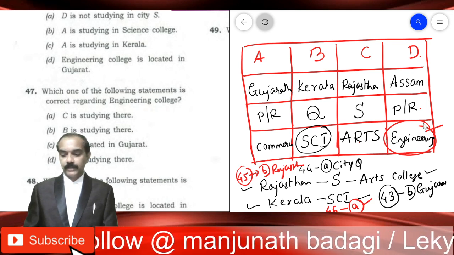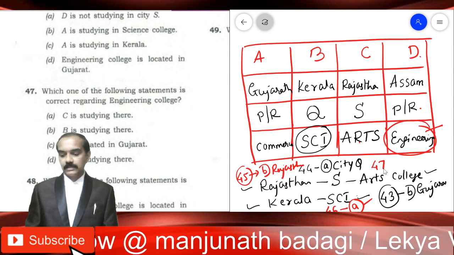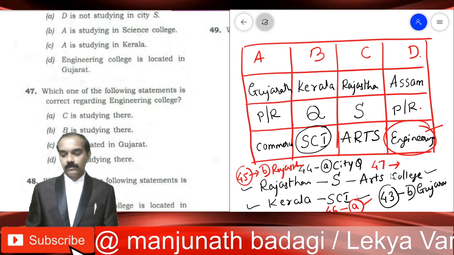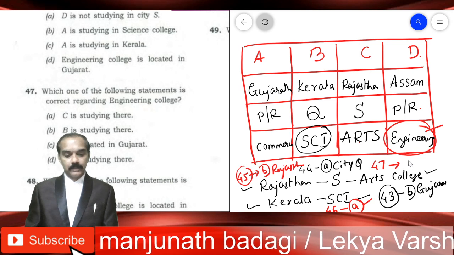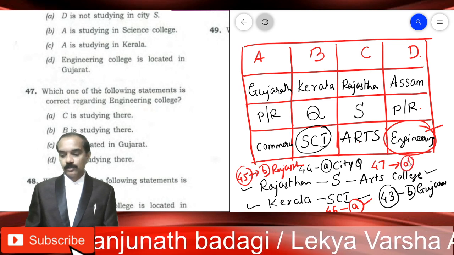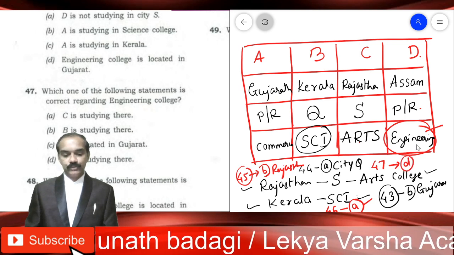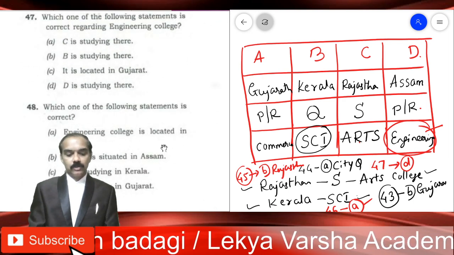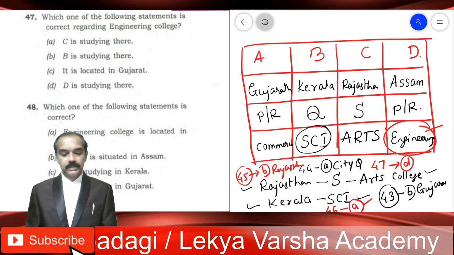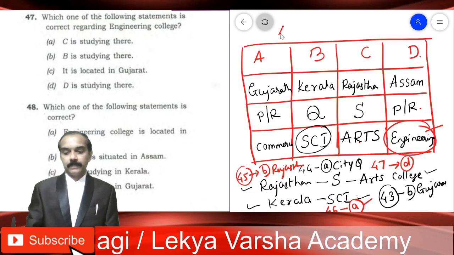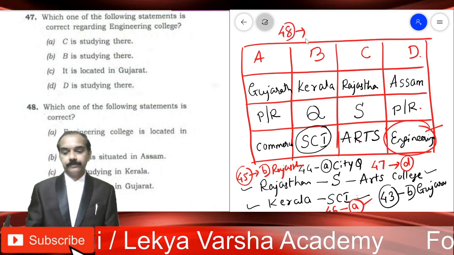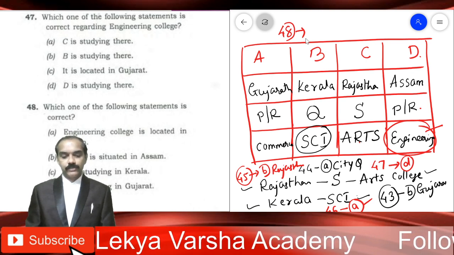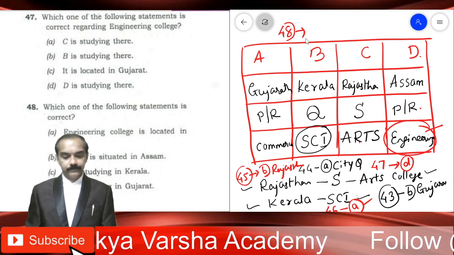Everything is all right. So, question number 47. The correct answer is D. Last option. D is studying there in engineering college. Who is studying? D is studying. Everything is all right. Moving on to the last question, the 48th one. Which one of the following statements is correct?